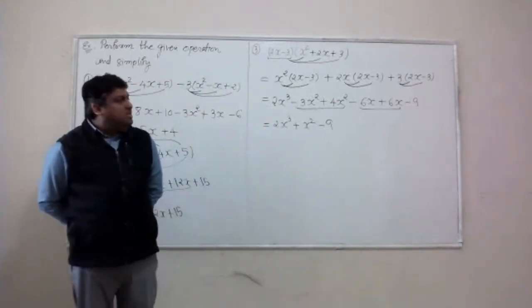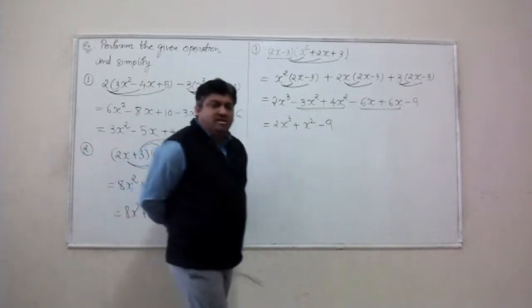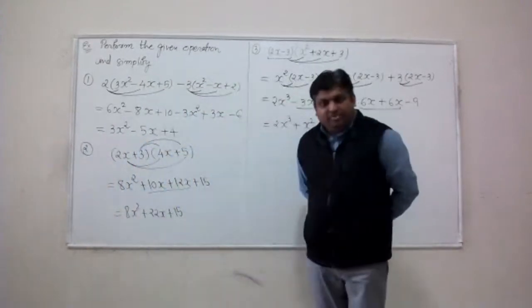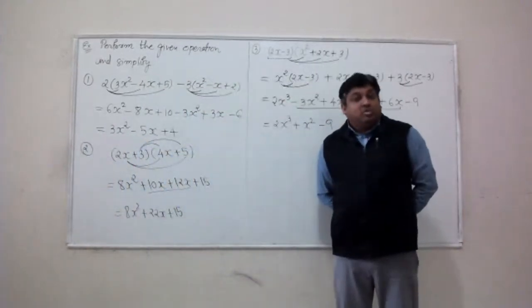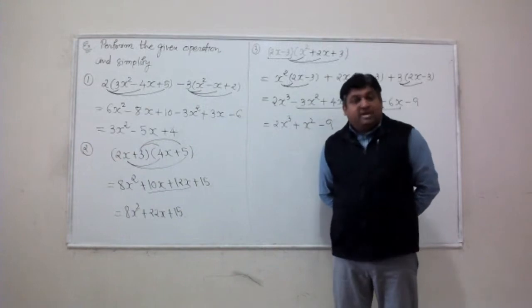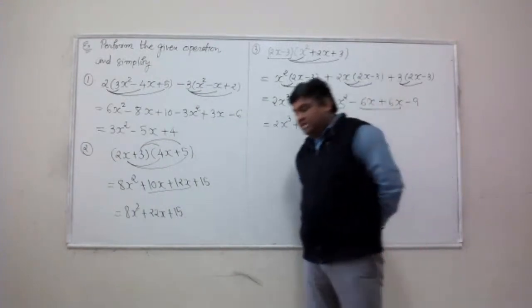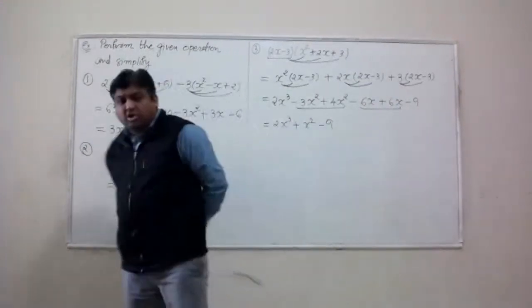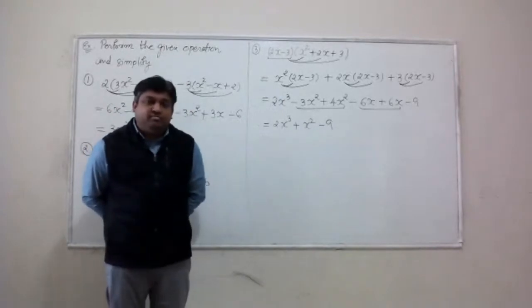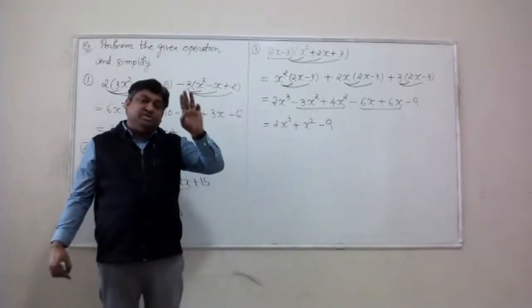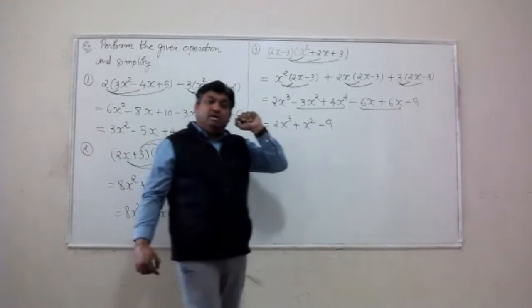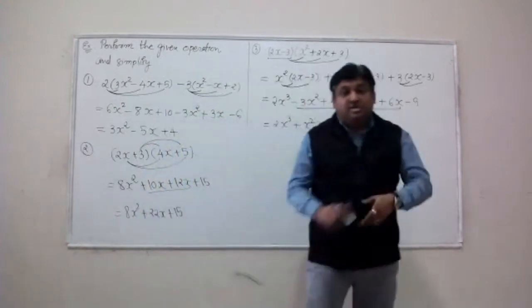So addition, subtraction, multiplication of two polynomials is not a big deal, right? What about the division? Well, division of two polynomials requires knowledge of factorization. Remember, factorization is a process that we apply in 3 stages.